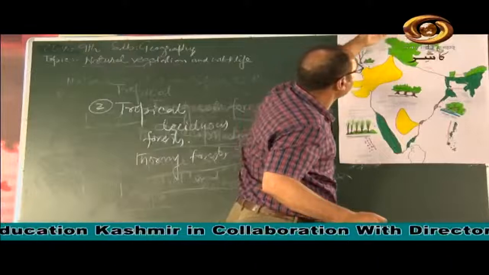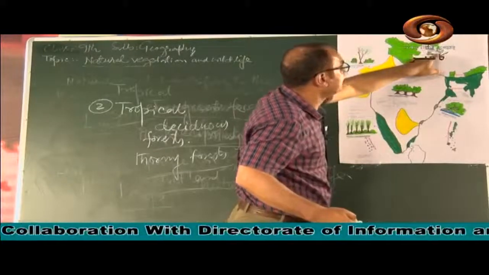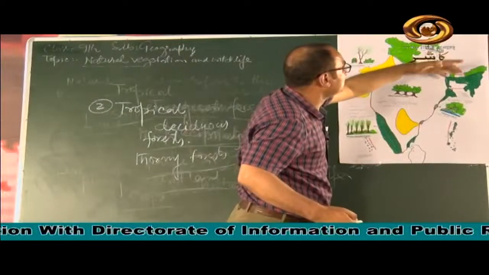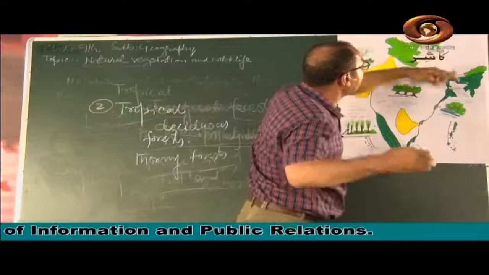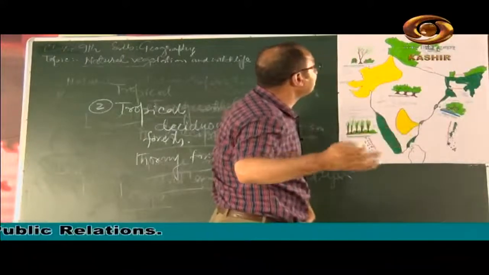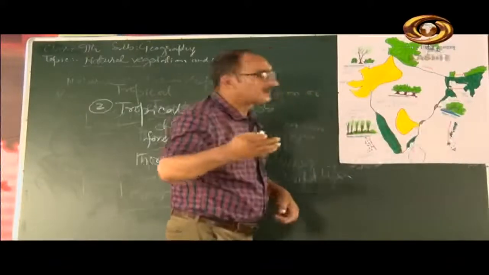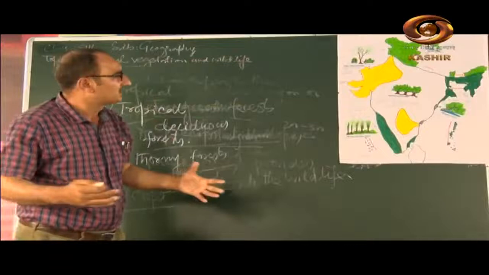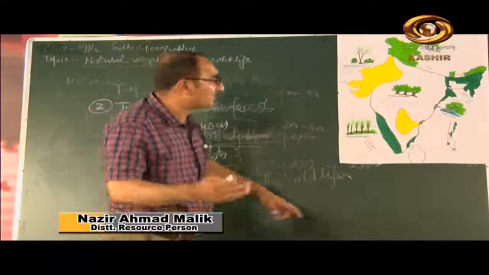And above it, there are temperate forests between 1600 to 3600 meters above sea level. Above that, at high altitudes, tundra vegetation is found, where mosses and lichens are found, along with alpine vegetation, junipers, pines and birches. These are the different types of mountain forests, and last is the mangrove forest.